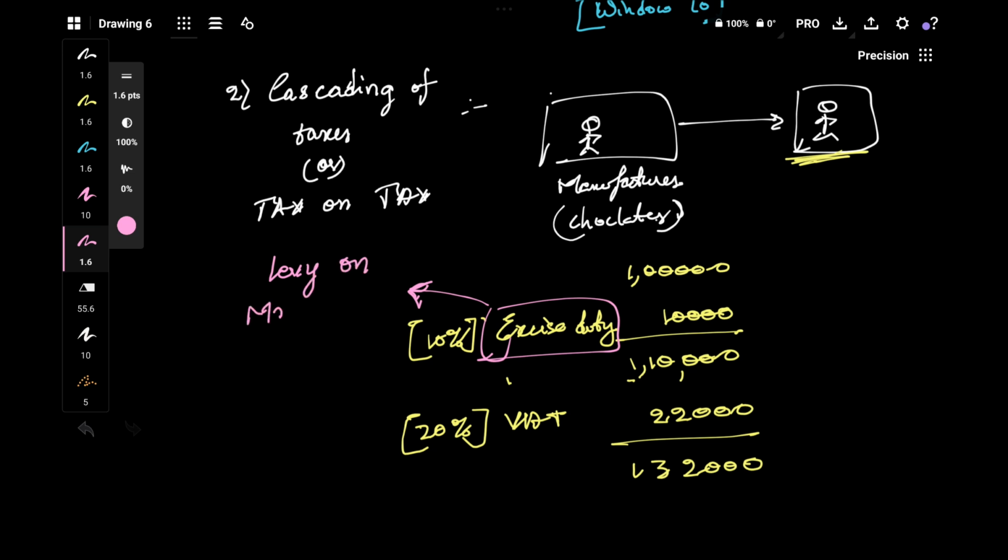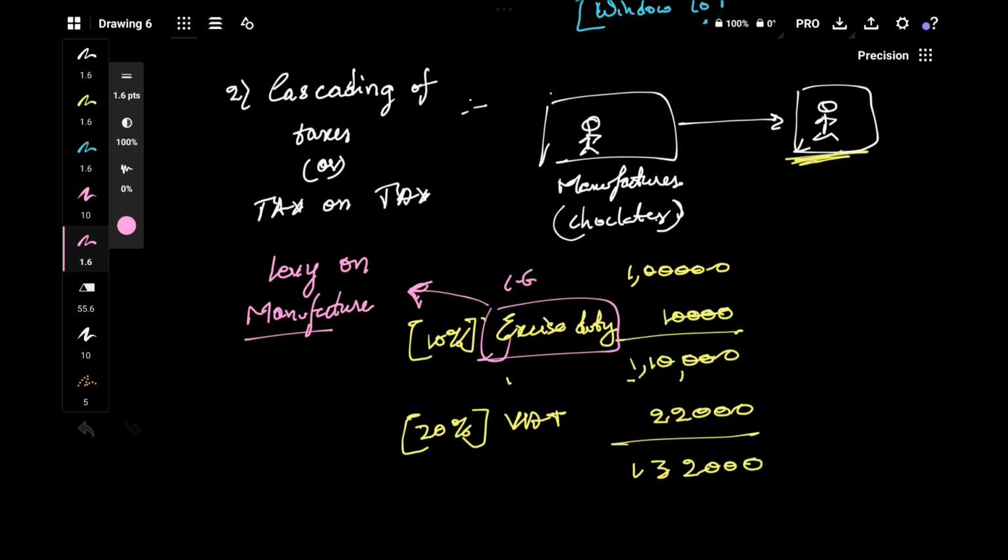Excise duty is a levy on manufacturing. Generally, the central government has power to levy tax on manufacture, generally on petrol, on alcohol, there are some other things. Actually, the state has power in the case of alcohol, but generally a levy on manufacture can be done by the central government only.